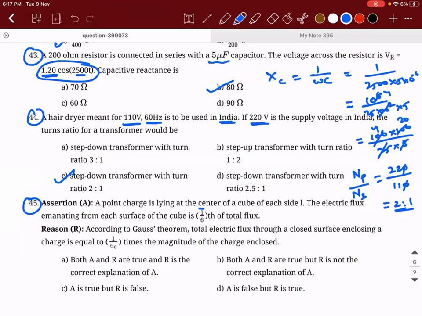There is a point charge which is lying at the center of a cube of side L. The electric flux emanating from the surface is 1/6 of the total flux. Correct or wrong? Correct, sir. Correct. According to Gauss law, total electric flux through a closed surface enclosing the charge is equal to 1/epsilon naught times the magnitude of charge enclosed. Correct or wrong? Correct.